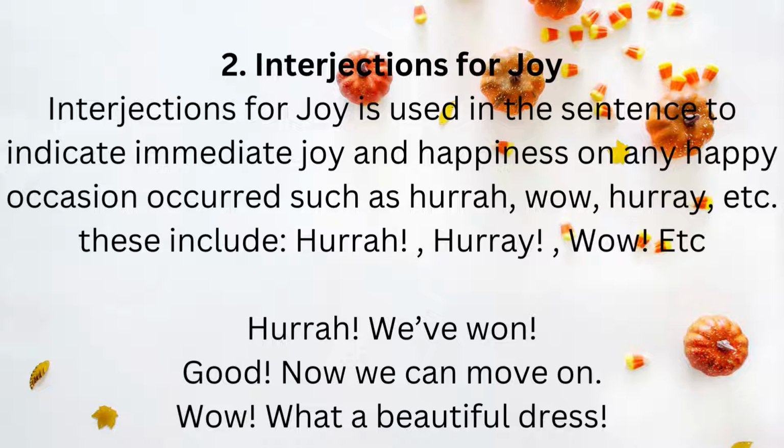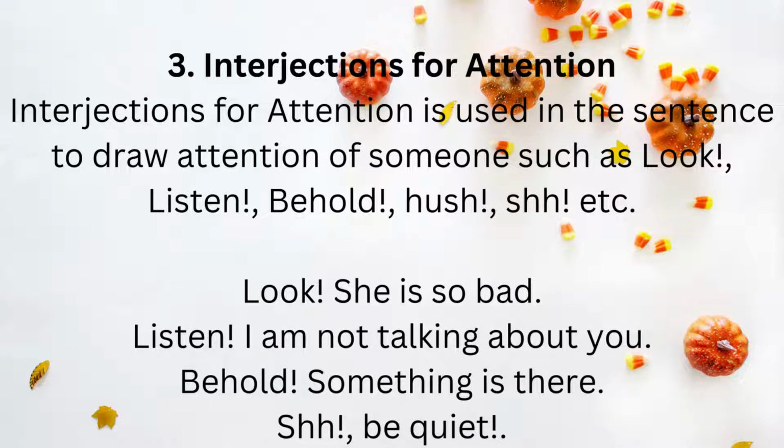"Wow, what a beautiful dress." In these, hurrah and wow show the interjections of joy and happiness. Now the third one is interjections for attention.